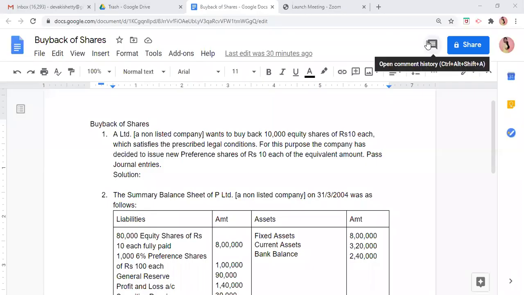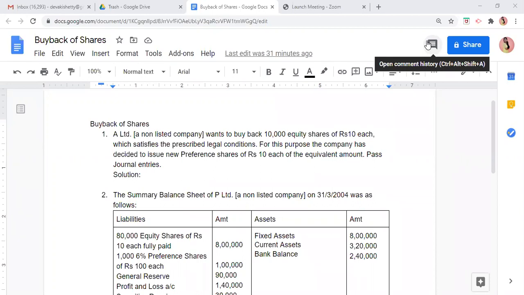Today, I am going to start with the practical sums of buyback of shares. We have already learned, I have explained you all the introduction part of buyback of shares. Now, what do you mean by buyback of shares?